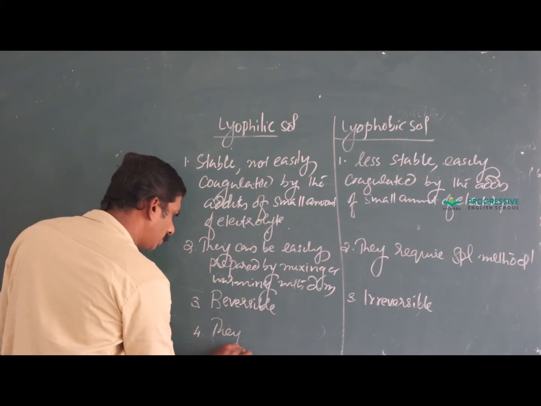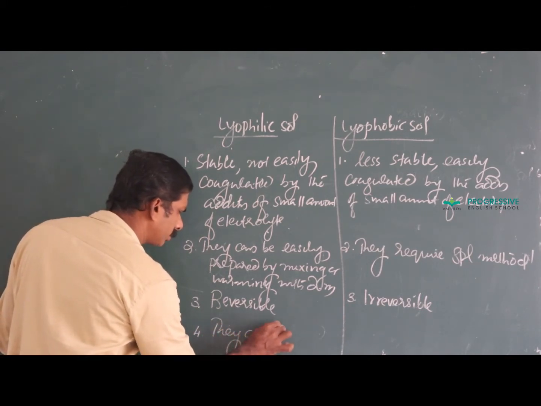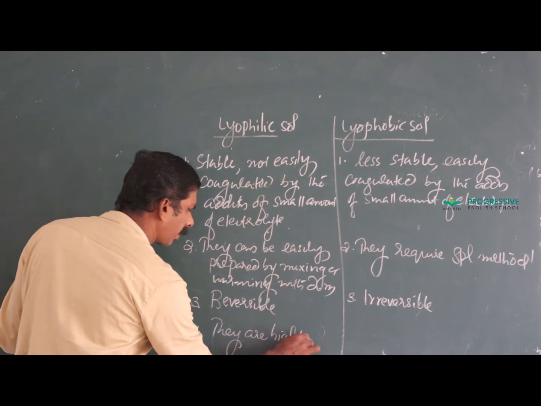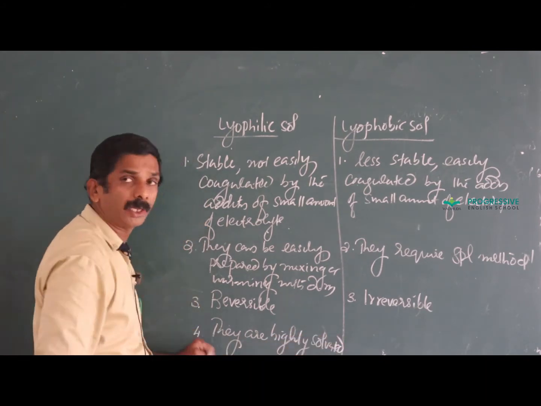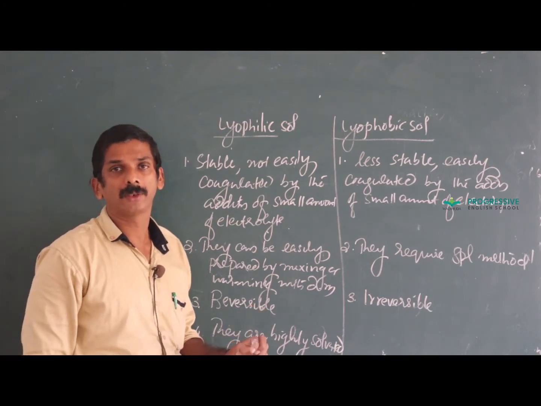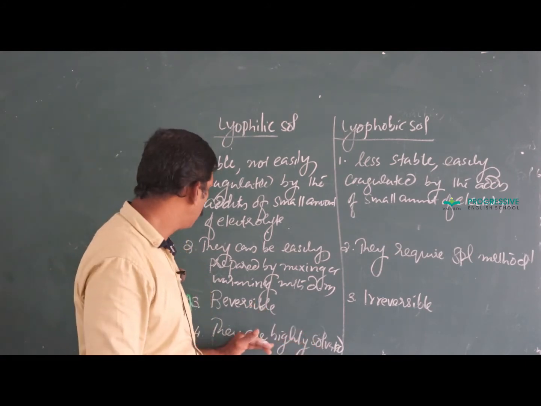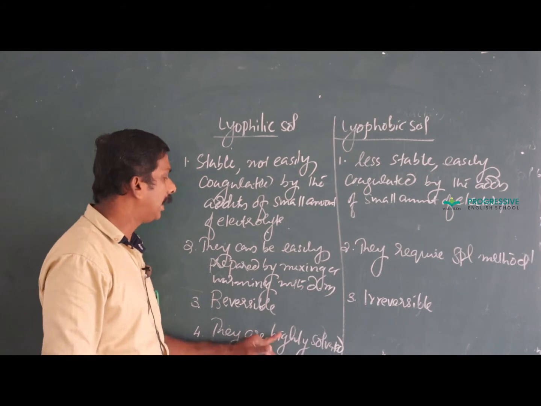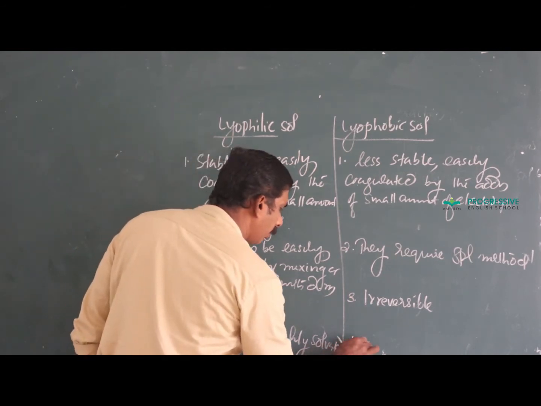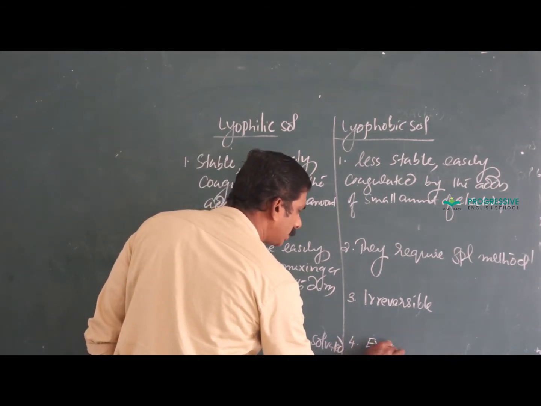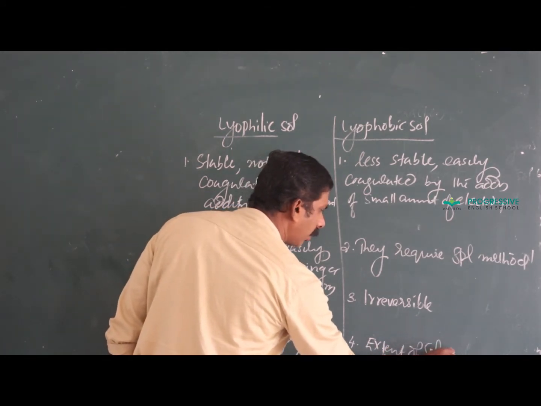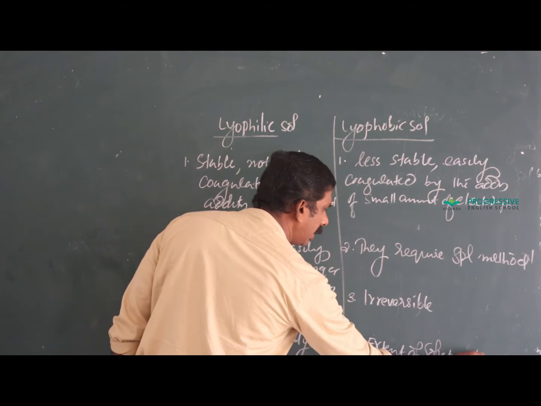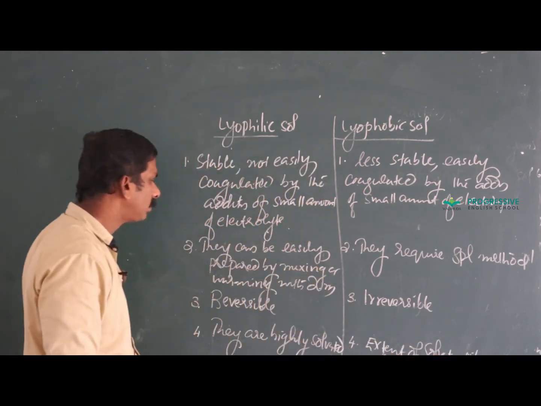About solvation, lyophilic sols are highly solvated. The solvation effect is more in lyophilic sol, while the extent of solvation is less in lyophobic.